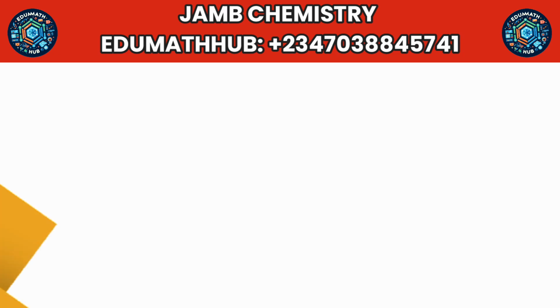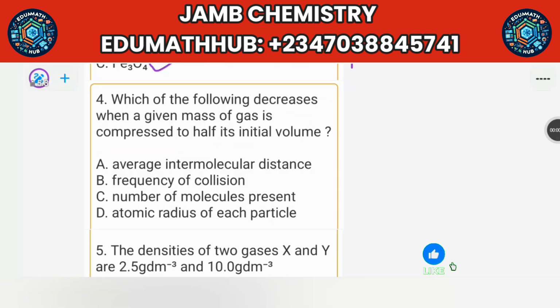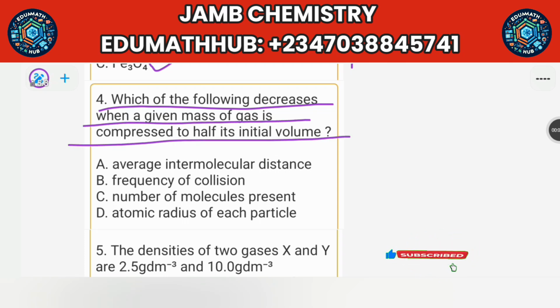So for the next question, we are told: which of the following decreases when a given mass of gas is compressed to half its initial volume? Okay, this one is very straightforward. You can use the kinetic theory of gases to get the idea, but just look at the idea. So the given mass of gas is compressed. When you are compressing a gas, it means you are trying to reduce its volume. So the volume was V before.